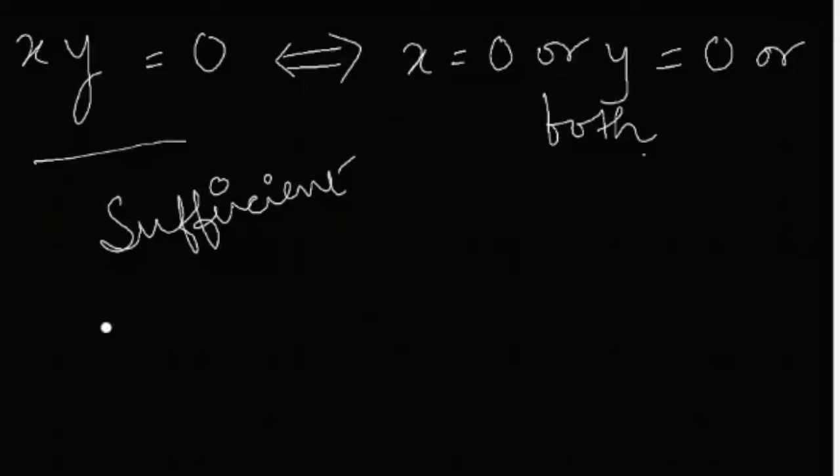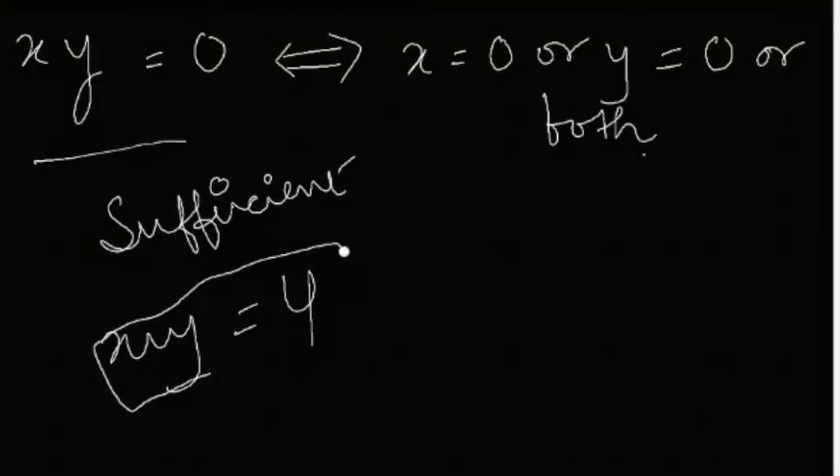Suppose xy is equal to 4, then this statement doesn't make sense, because if x is 0 or y is 0 or both are 0, then this will necessarily be, this has to be equal to 0. This cannot be anything else apart than 0. So now in this example, you will see that xy is equal to 0 is not just a sufficient condition, but also a necessary condition.